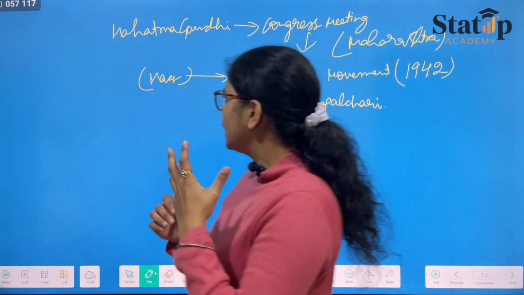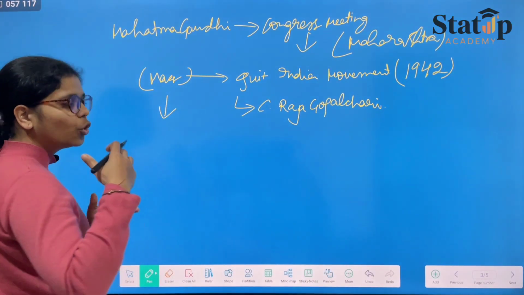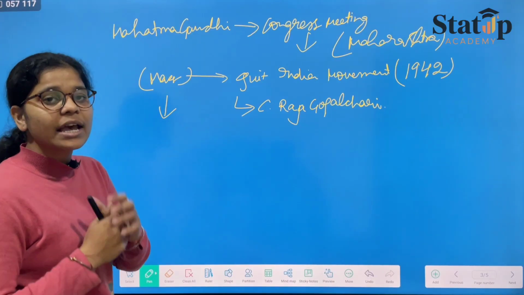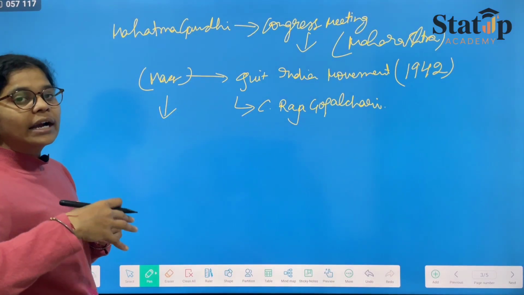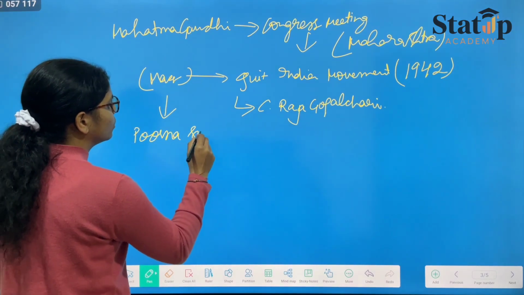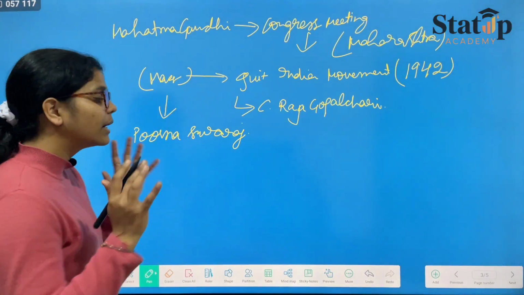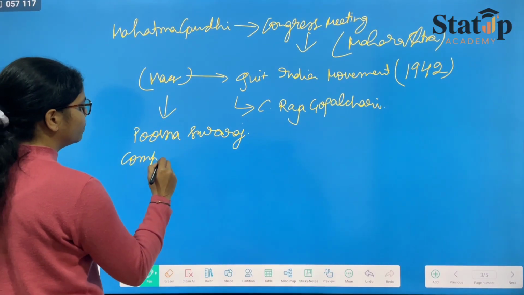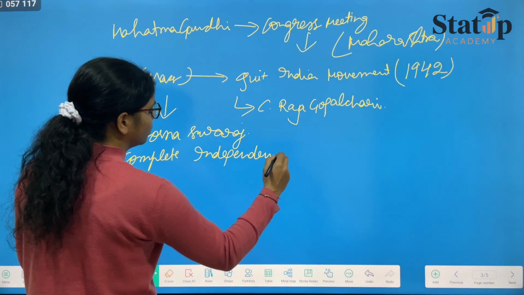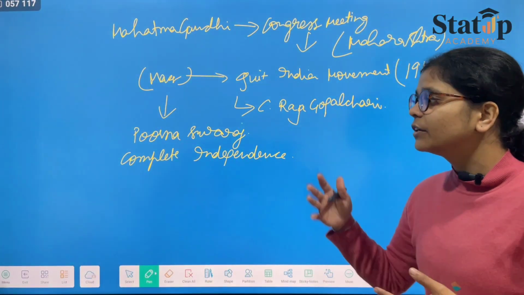In order to gather the masses, he said that our motto would be Poorna Swaraj, and not anything but complete independence. We would be aiming for complete independence this time, no matter what.